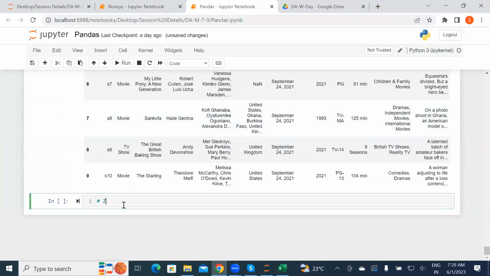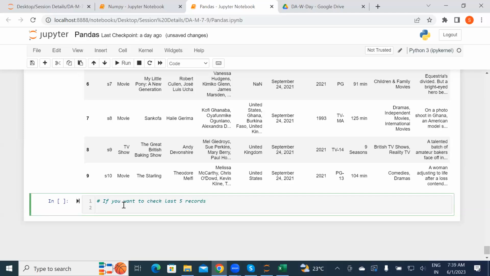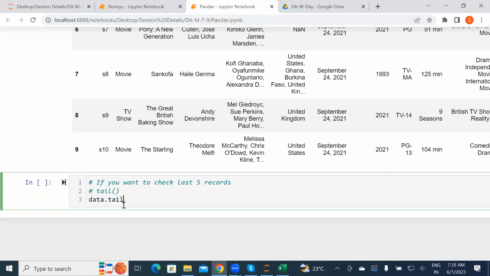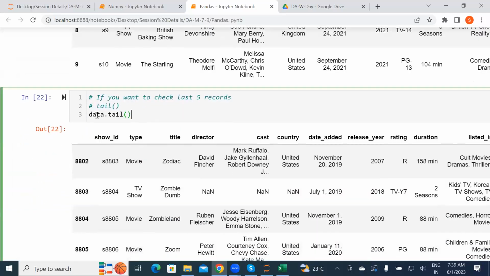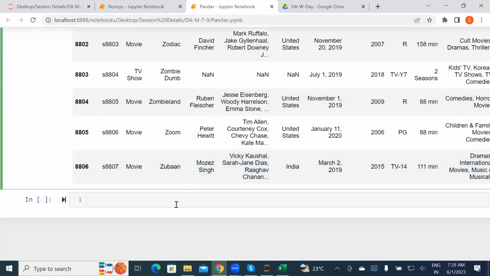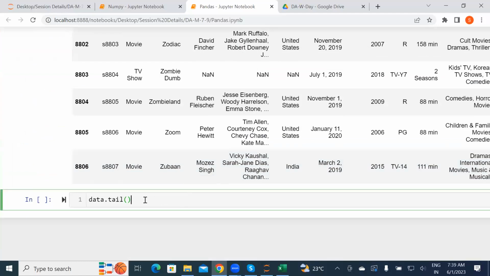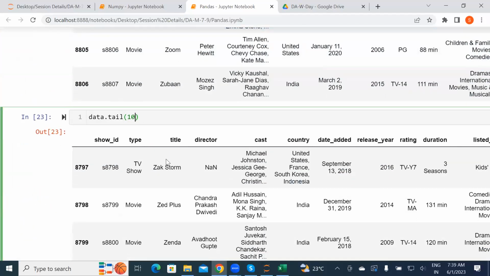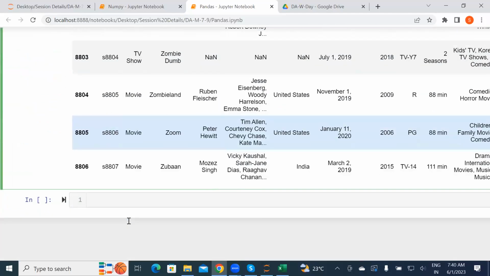And now, if you want to check the last 5 records, the method name is the tail method. Basically, the tail method is used to check the last 5 records: data.tail. Same rule, same concept works there. By default it's 5, and for tail also by default it is 5. Now, if you want to change the default, pass the value in the parameter, how much you want. You will get that.